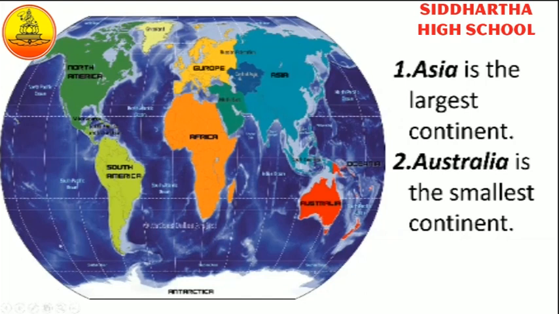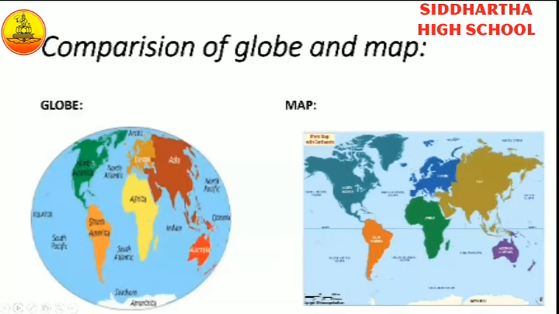Now, differences between a globe and a map. Look at the pictures. This is a globe. This is a map. What are the differences between globe and map? On the globe, we can't see all the continents and oceans at the same time. We can only see one part of the earth at a time. But on a map, we can see all the continents and oceans at the same time.